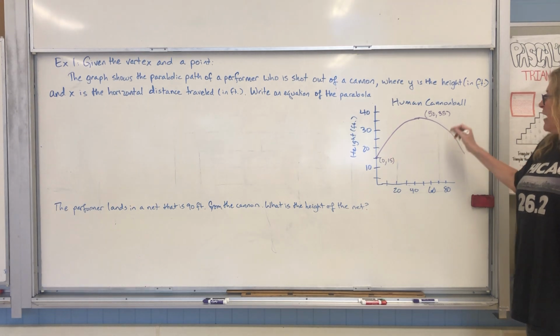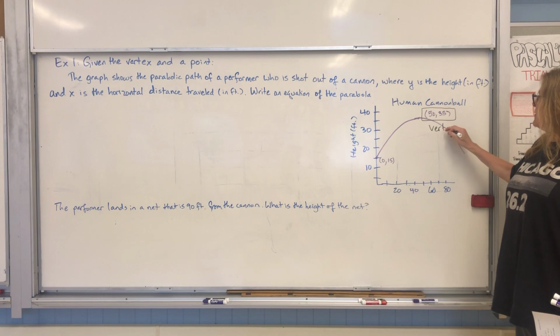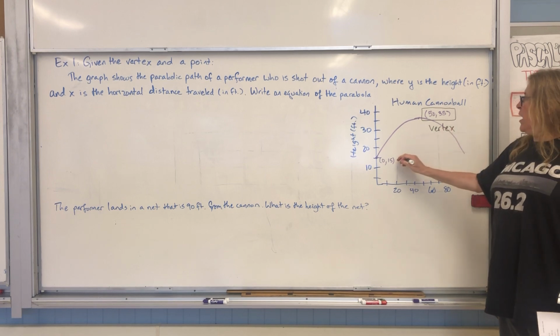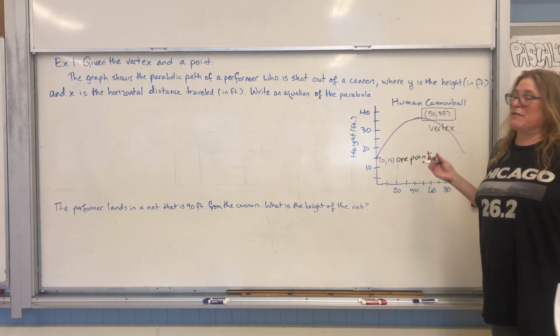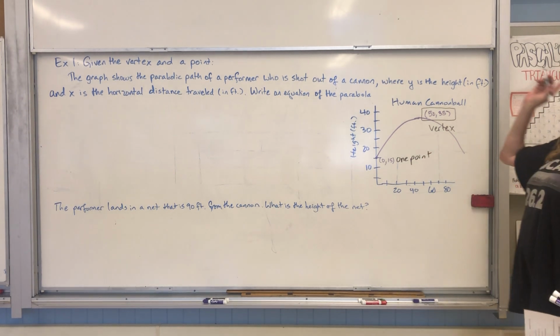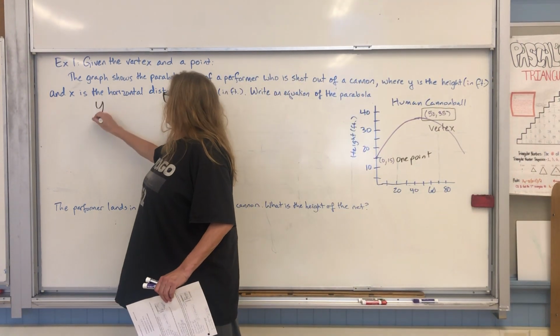Okay, guys, so I'm looking at the graph here, and it looks like I'm given the vertex. And I'm given one other point. Now this point happens to be the y-intercept, but it doesn't have to be. It can be any point. So I'm going to say, aha, I want vertex form. So I'm going to write down vertex form.